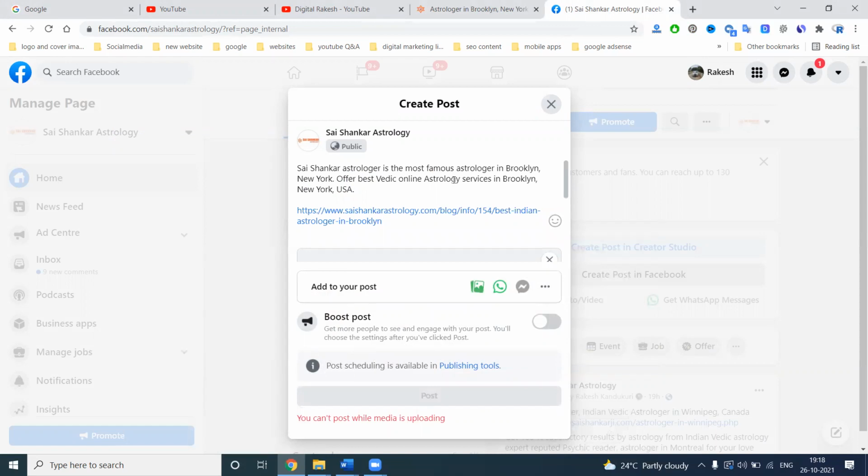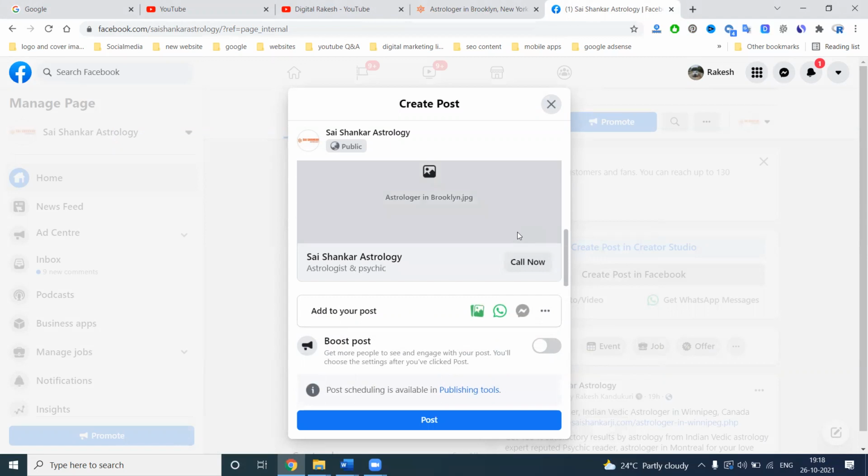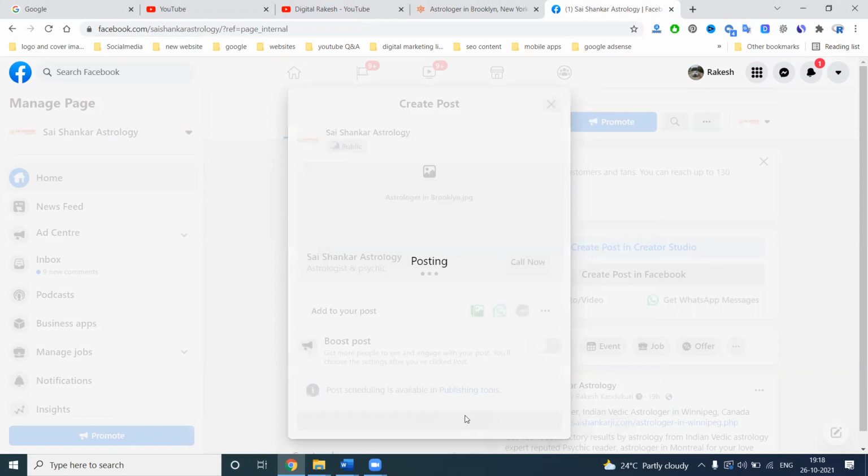Here there are three advantages. One is keyword promotion, where people like the page. The second is website traffic. The third is receiving calls through your particular option, the Call Now option. After this, click Post. This post you can show to customers.